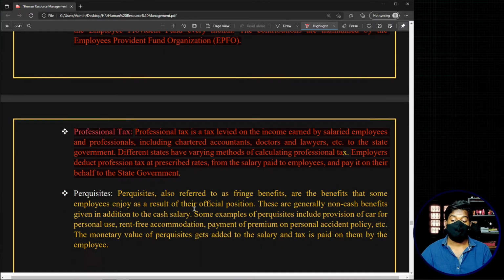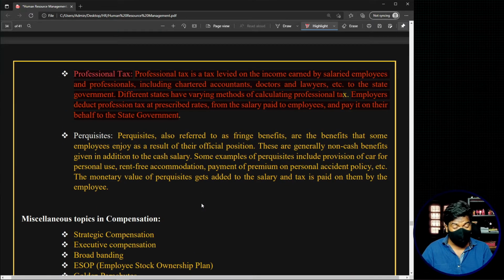Now see, the next basic component that you are going to look after in any wage structure, or in any compensation in an organization, is the perks, the most common things, perquisites. Perks are also referred to as fringe benefits. Perks are the benefits that some employees enjoy as a result of their official position. Always remember, some employees enjoy them as a result of their official position.